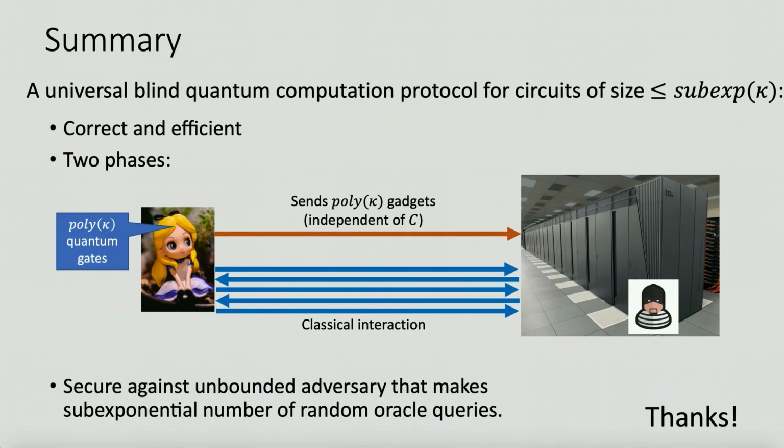Overall, we give a new protocol for very large circuits, which includes any polynomial size circuit. And this protocol is correct and efficient, and it contains two phases. The client-side quantum computation in the first phase is succinct, and the second phase will be completely classical. And the protocol is secure against a bounded adversary that makes a sub-exponential number of random Merkle qubits.